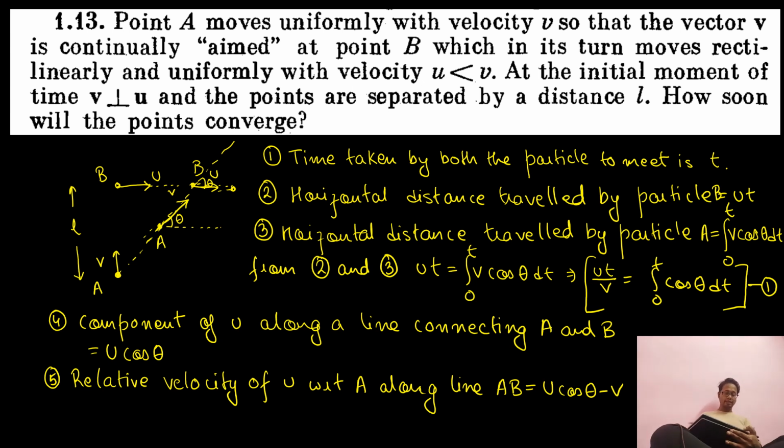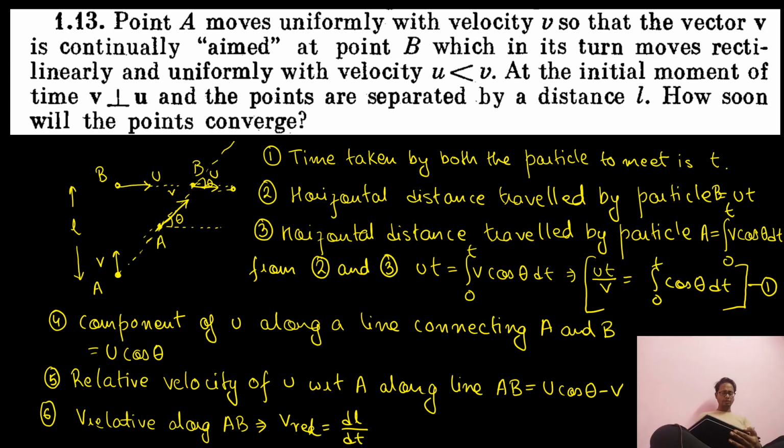Now can I say that this relative velocity, v relative along AB, is equal to dl by dt?